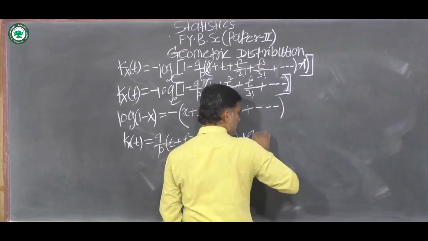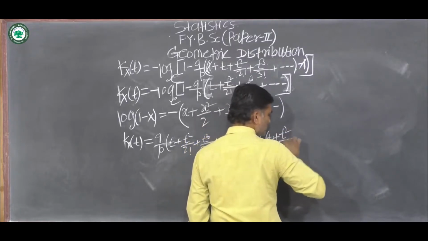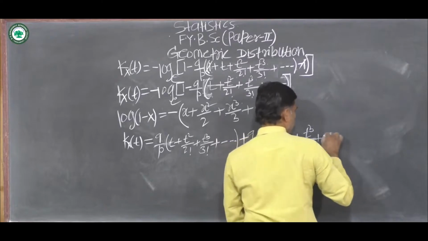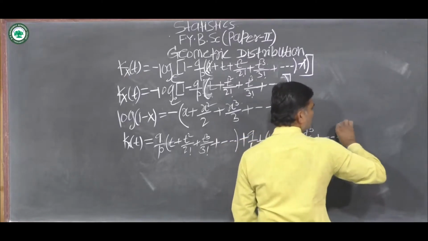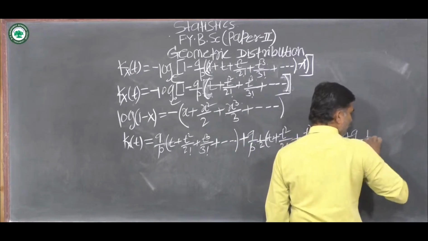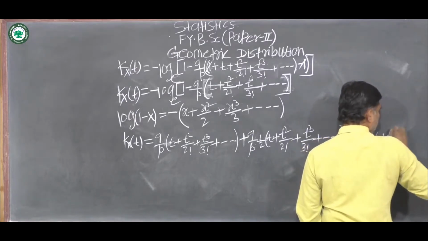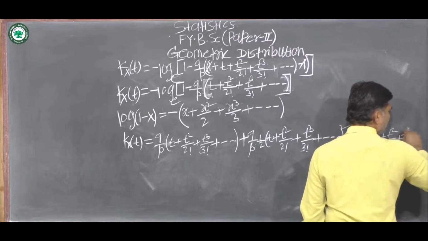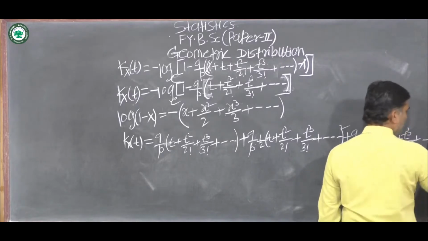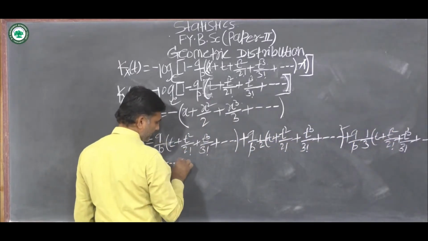Q upon p into 1/2 into in bracket t plus t square upon 2 factorial plus t cube upon 3 factorial plus so on, this bracket complete, brackets are square, plus q upon p into 1/3 into in bracket t plus t square upon 2 factorial plus t cube upon 3 factorial plus dash dash dash, bracket complete, brackets are square, plus so on.